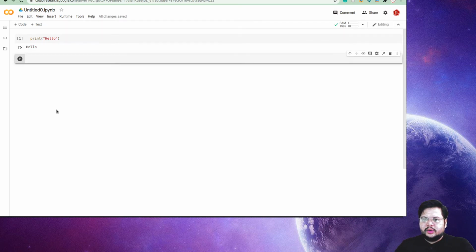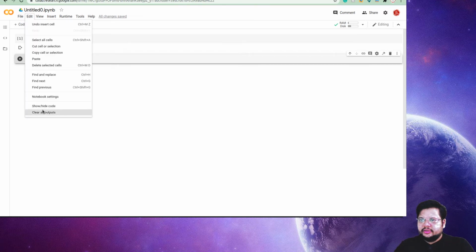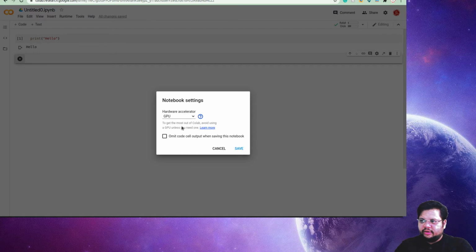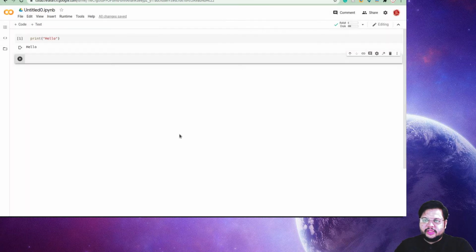Also, what are the benefits of this Google Colab, and what are the merits and demerits, if we discuss both. If you go to the notebook settings, you can take the help of GPU and TPU. GPU is the graphical processing unit, so you may not have this feature in your computer because this is a hardware dependent thing. So if you don't have a GPU and you have some heavy task on images and all these things, you can definitely come here, mark it as GPU, and use it.